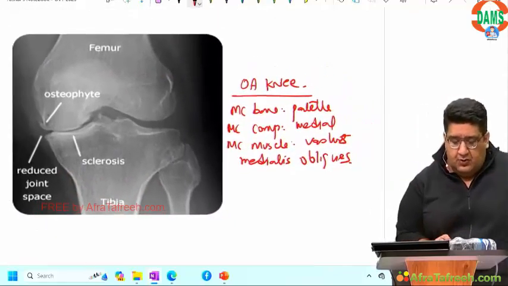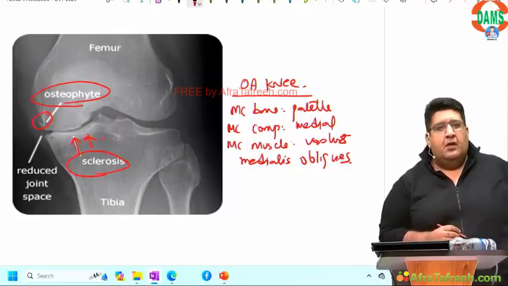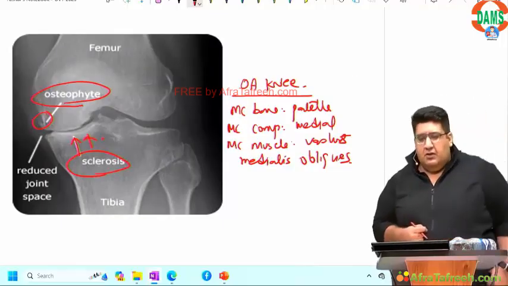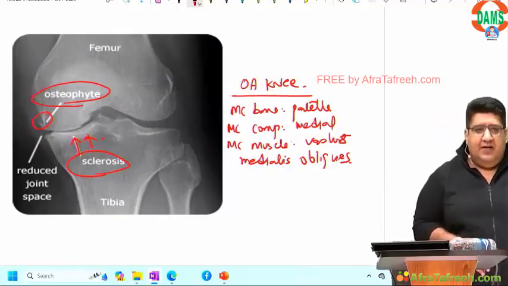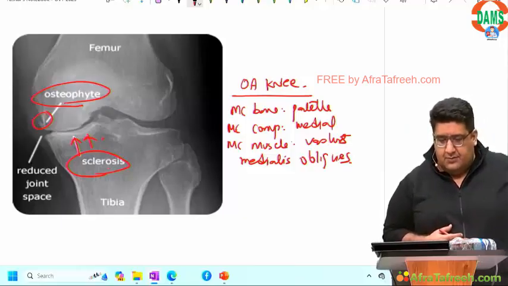These small bony spurs that you see are osteophytes. Excessive whitishness that you see is sclerosis.